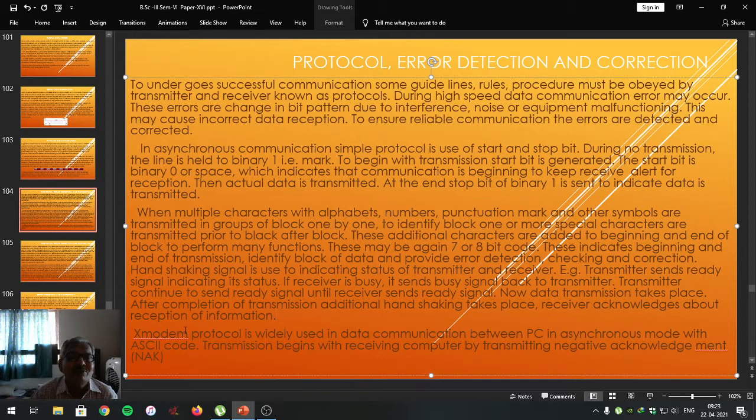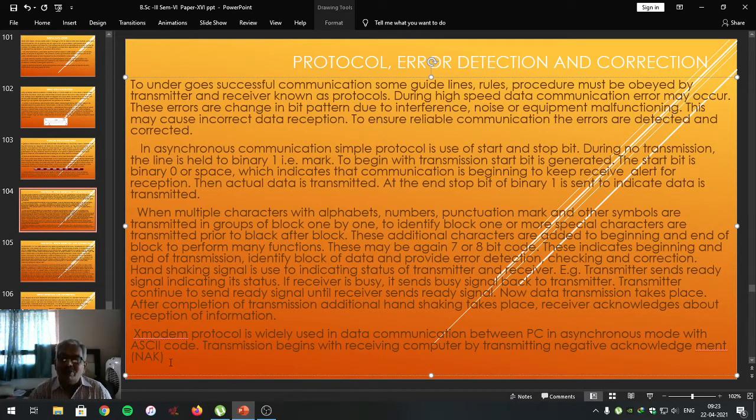Another protocol that is used is known as X-modem protocol. Dear students, X-modem protocol is widely used in the data communication between PCs in synchronous or asynchronous mode with the ASCII code. Again, this is the protocol that is used in serial communication by using ASCII code. Transmission begins with the receiving computer by sending negative acknowledgement. It is a somewhat different type of protocol.